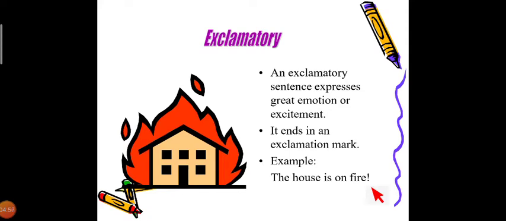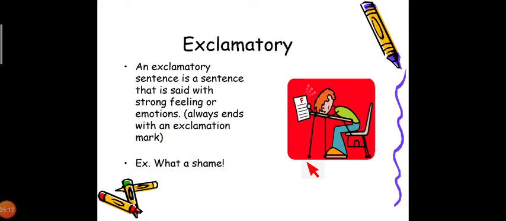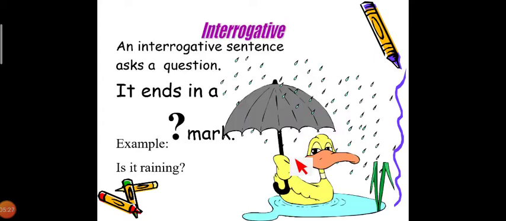When the speaker wants to express his or her own thoughts, feelings, emotions, excitement, we use the exclamatory sentence. Other examples: What a shame! Oh, how beautiful! These are examples of exclamatory sentences.